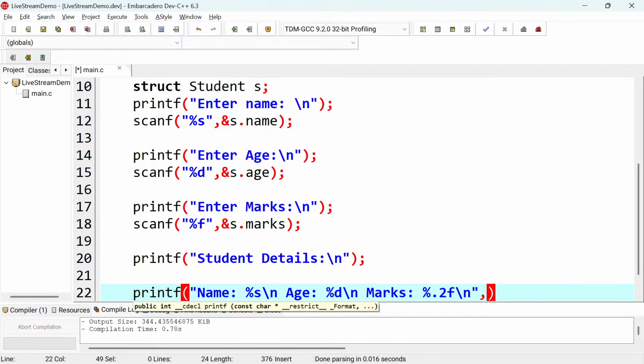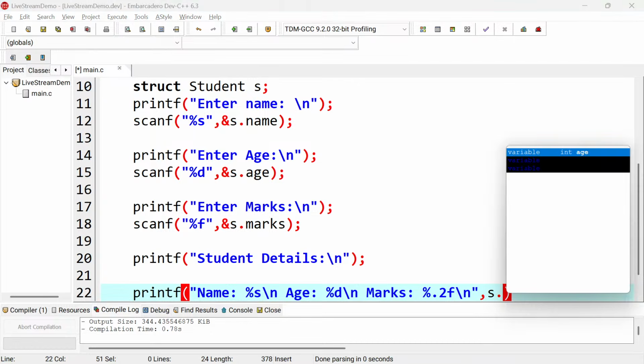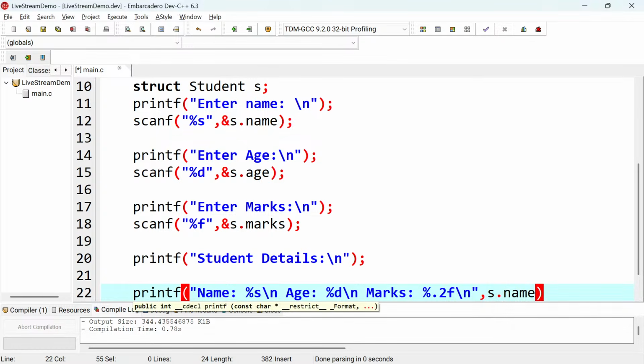The next thing is to match these placeholders with their variables, right? The first thing is the string, which is the name. So I say s.name, right? And then the next thing, you put them comma separated. So the next thing is to put the age, right?